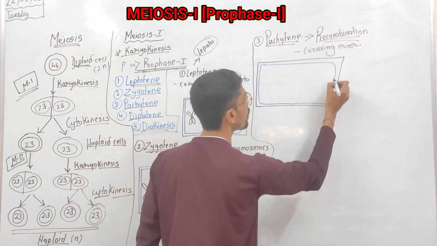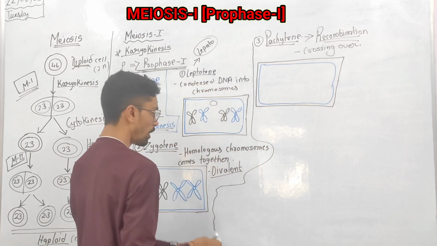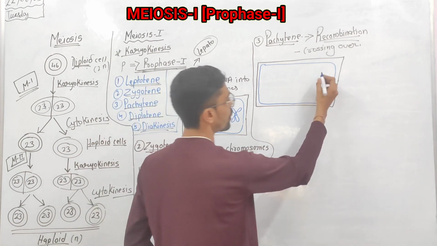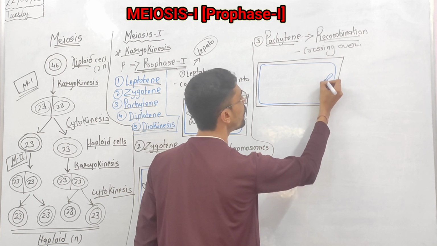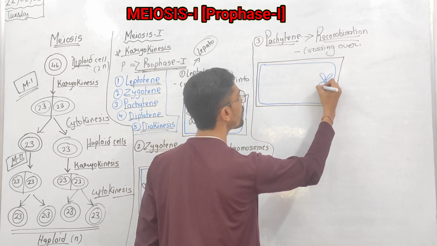Assume that this is a nucleus, and in the nucleus two homologous chromosomes are there. Both the chromosomes will exchange their information.